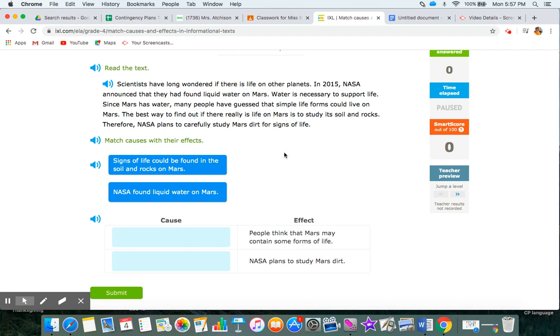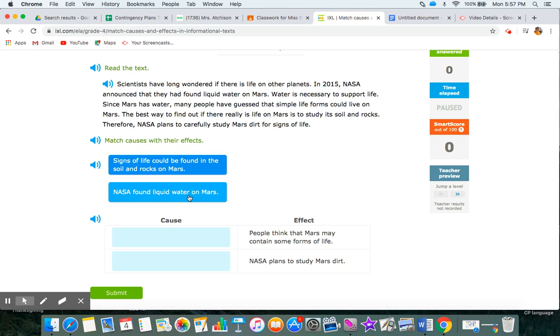Well, let's go back up into the reading and look at our evidence. This isn't about trying to remember. This is about finding evidence in the reading. Scientists have long wondered if there is life on other planets. In 2015, NASA announced that they had found liquid water on Mars. NASA found liquid water on Mars. That's one of our choices. Water is necessary to support life. Since Mars has water, many people have guessed that simple life forms could live on Mars.